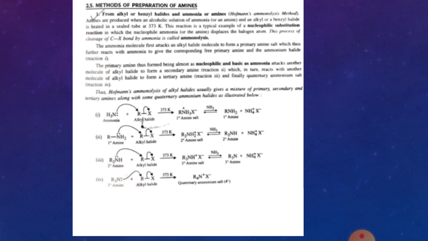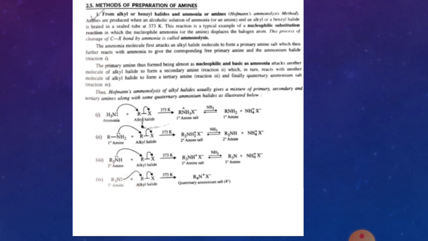The same mechanism takes place here. The lone pair of nitrogen goes to R, the bond pair between R and X shifts to X, giving the adduct R2NH2 positive, X negative. After rearrangement, the H positive from the adduct is released and you get R2NH, a secondary amine.